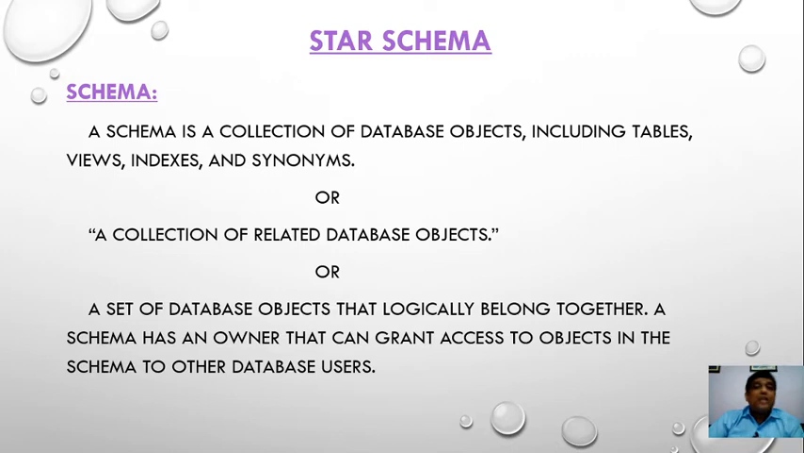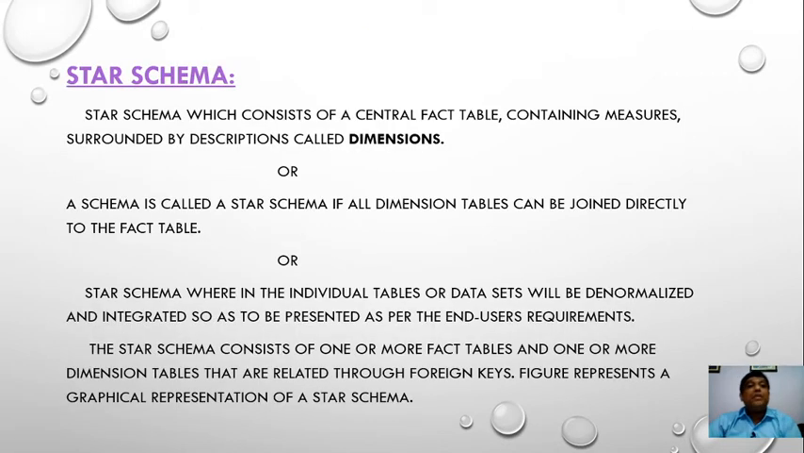There are two schemas used in this model, star schema and snowflake schema. First of all, we should know what is the meaning of schema. Then we will discuss star schema and snowflake schema. A schema is a collection of database objects including tables. Tables here are the dimension table and fact table, views, indexes and synonyms. In other words, we can define a schema as a set of database objects that logically belong together. A schema has an owner that can grant access to objects in the schema to other database users.